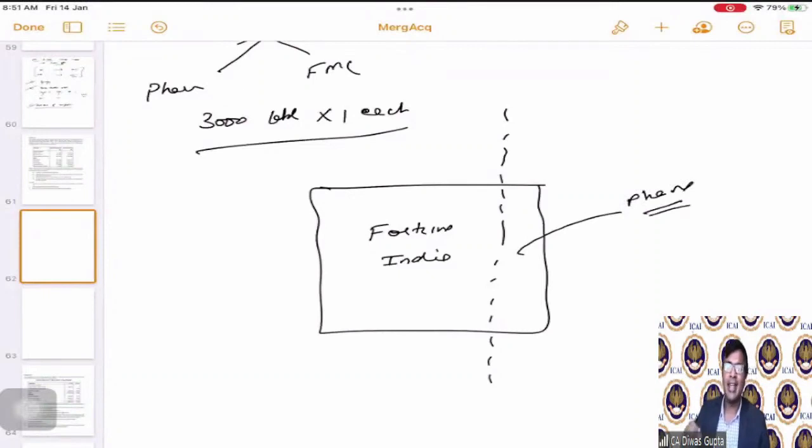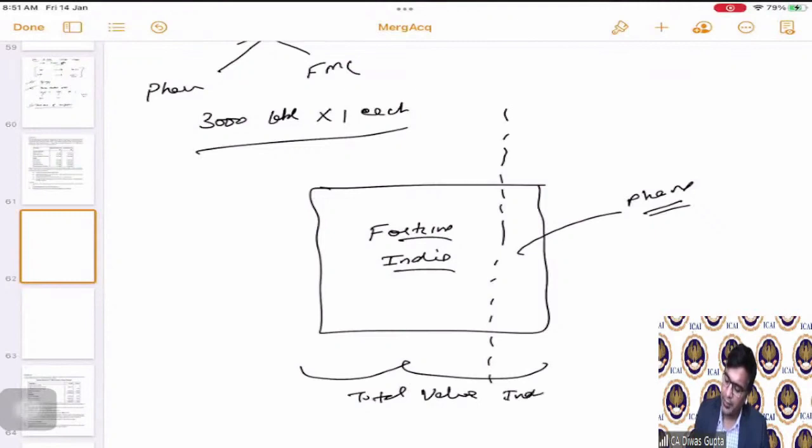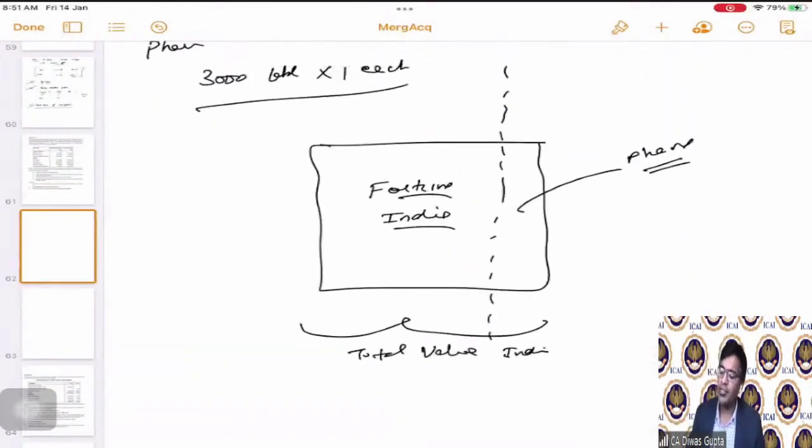Now, pharma is getting demerged. Earlier, the shareholder of Fortune India will enjoy the total value of India put together, which is FMCG plus pharma, correct? It would have been enjoying the total value, but now since pharma has moved out, don't you think that the total value of Fortune India will come down from the shareholders' perspective, correct?